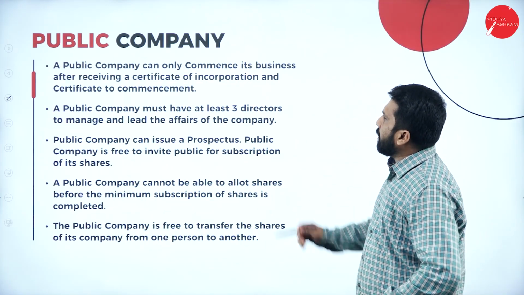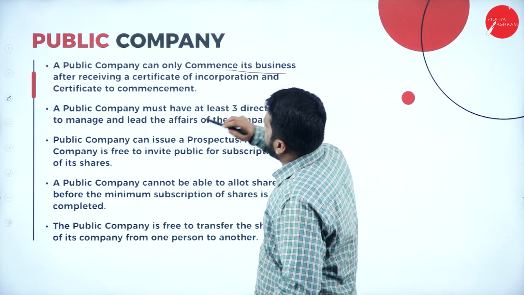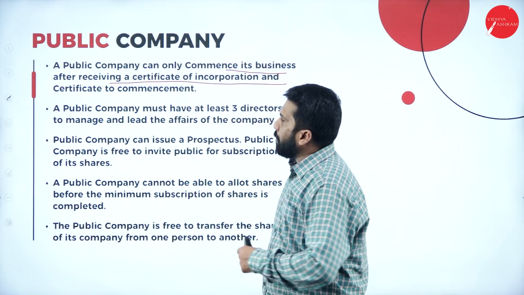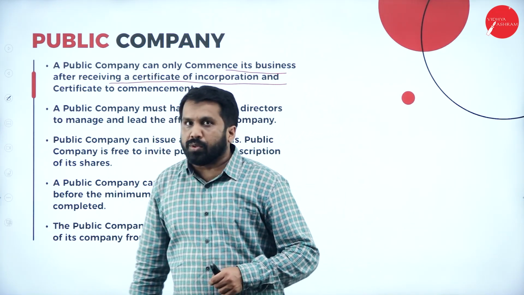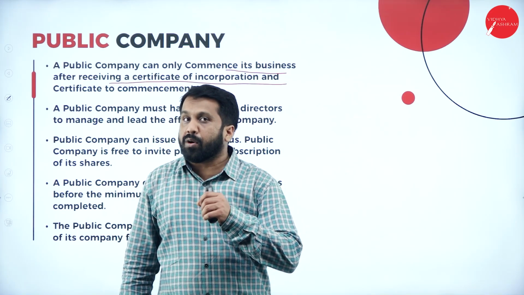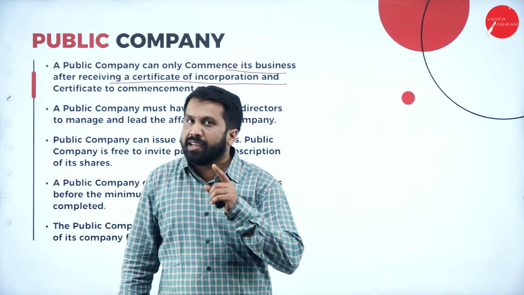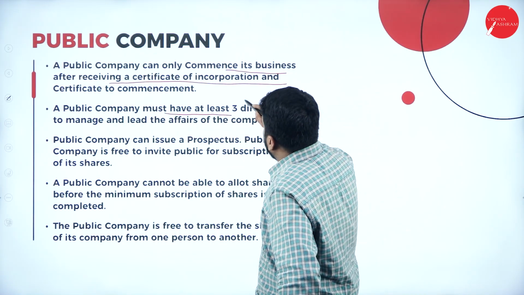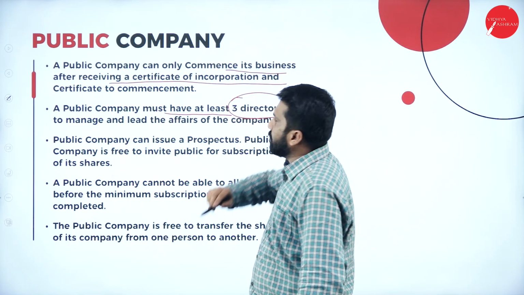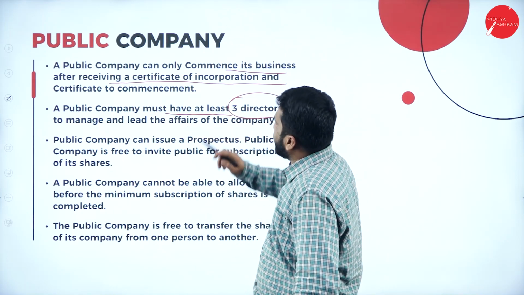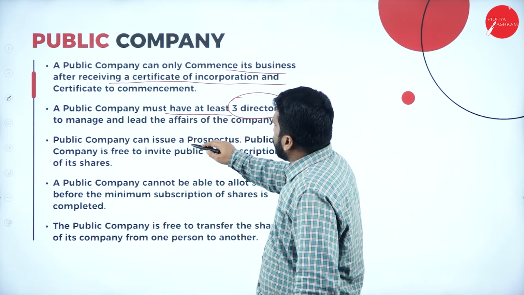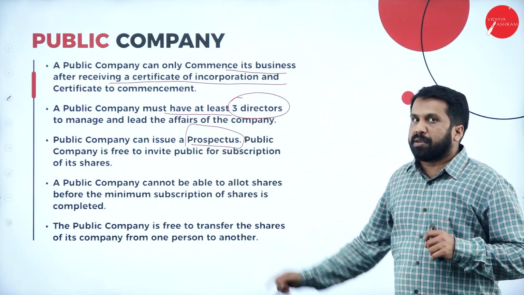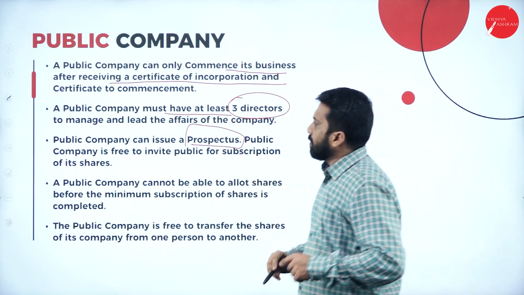Next, a public company can only commence its business after receiving a certificate of incorporation. Can a public company directly start? No. After getting the certificate of incorporation, they can commence. A public company must have at least 3 directors. This is also important to manage. Then, public company can issue a prospectus. See, private company cannot issue prospectus, but public company can issue prospectus.